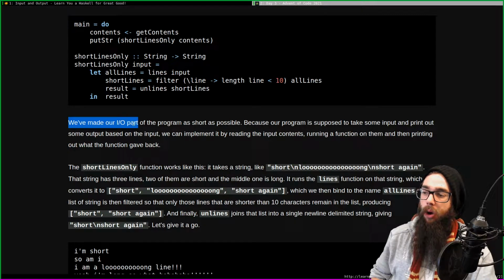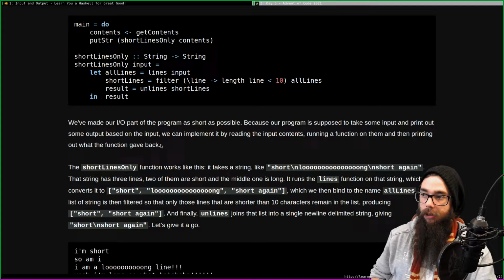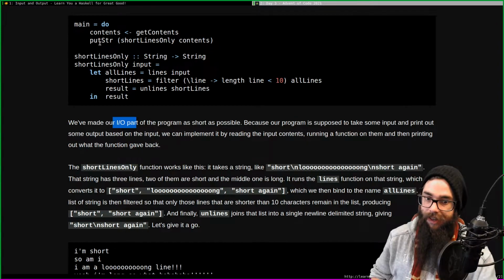We've made our I/O part of the program as short as possible. Because our program is supposed to take some input and print out some output based on the input, we can implement it by reading the input contents, running a function on them, and then printing out what the function gave back. Input, output. That's the I/O part of the program, so just keep that short because it's tainted.